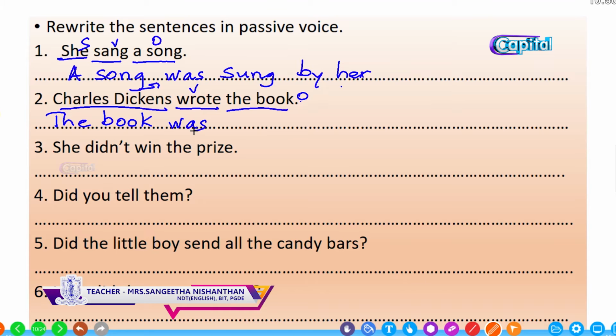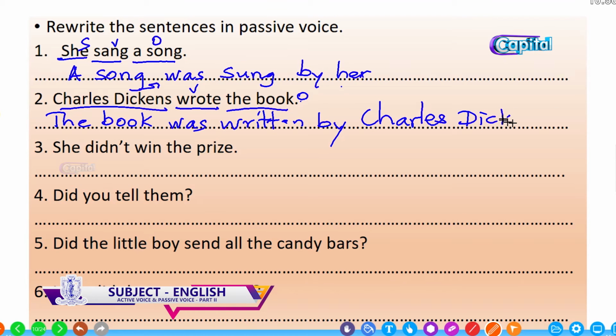The book was written by Charles Dickens.